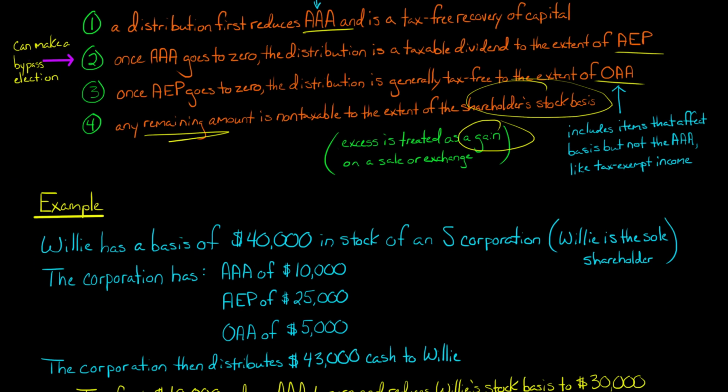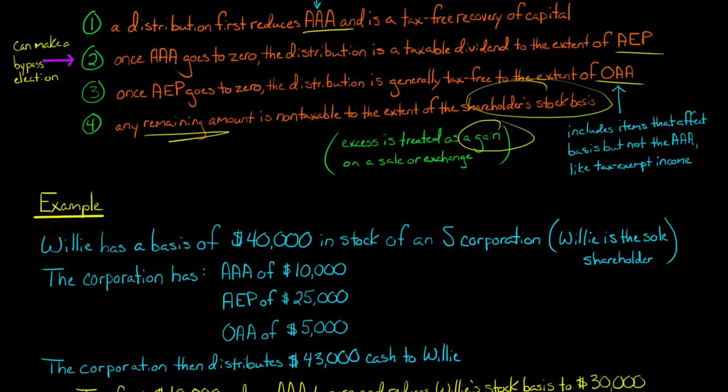So Willie has, let's say, stock with a basis of $40,000 in this S Corp. And to keep it a little bit simple, let's say that Willie is the sole shareholder. Why am I saying that? Because actually this AAA account is prorated if you have multiple shareholders. So let's keep it simple. Willie owns 100% of the stock of this S Corp. His basis is $40,000 in the S Corp stock.